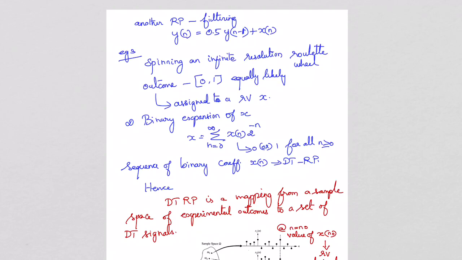Okay, so these are all the examples for the random process. Now you could understand what a random process is. A random process is an indexed sequence of random variables. So for each random variable there must be an index, which is the first one, the second one, like that. It is an indexed sequence of random variables, which is nothing but the random process, the discrete time random process. Now let us see, the discrete time random process is a mapping from a sample space of experimental outcomes to a set of discrete time signals.